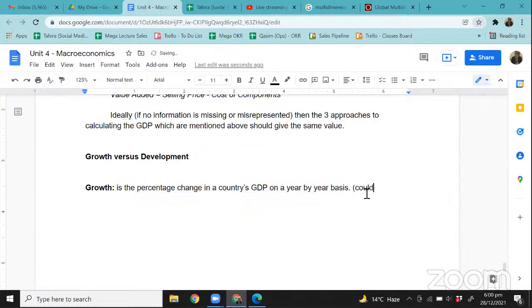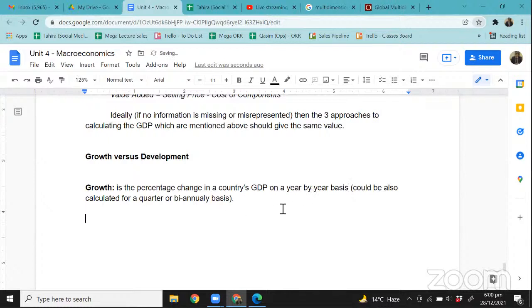It could also be calculated for a quarter, which is 3 months, or biannually. So it's not just that we calculate growth on an annual basis, but most of the time it's on a year by year basis, right? So that's what growth is.